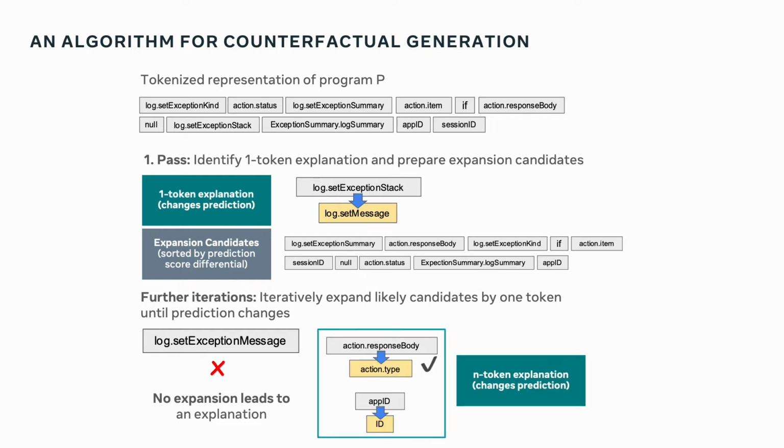But what we found is that if we perturb the action.response body property and replace it with action.type, but also replace app.id with ID, we get an n-token explanation, meaning that if we perturb these two tokens particularly, we also get an explanation, meaning that perturbing these two things will lead the prediction to change.